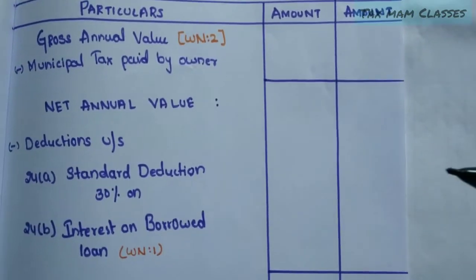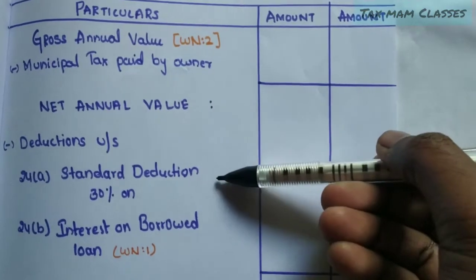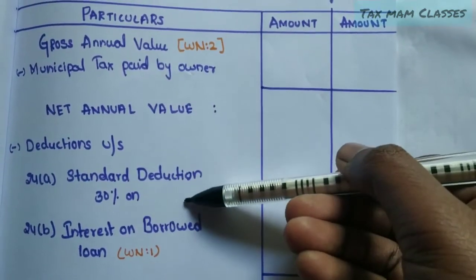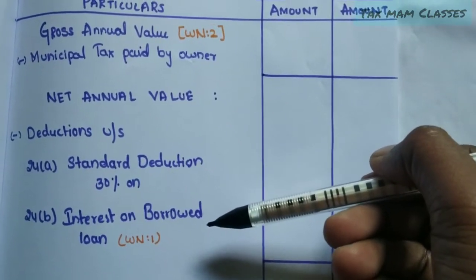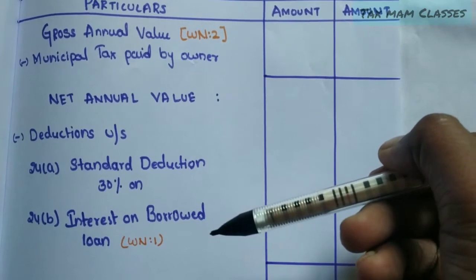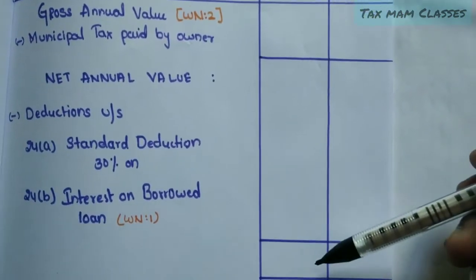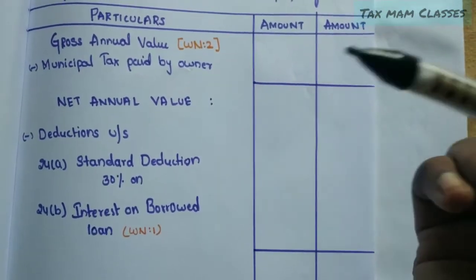From there, we have to give two deductions, that is 24A and 24B. 24A will be given at 30% on NAV, and 24B we will be calculating in a separate working note number 1. So if we deduct these two deductions from the net annual value, we will get the income from house property, right?